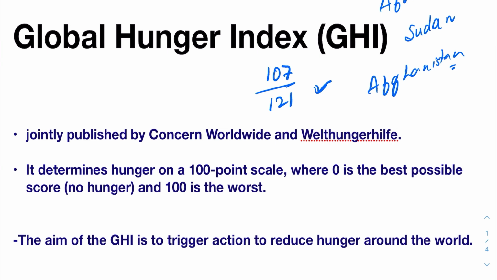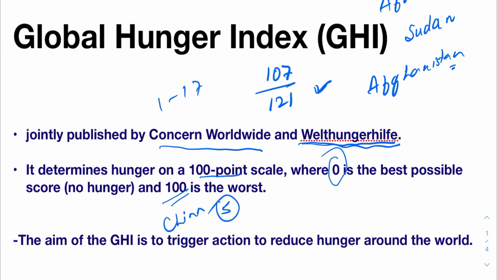It is jointly published by Concern Worldwide and Welthungerhilfe. It is a peer-reviewed annual report which determines hunger on a 100-point scale. 0 is the best possible score and 100 is the worst. China is the only Asian country that has been put among the countries ranked 1 to 17, having a score of almost 5. The aim of the GHI is to trigger action to reduce hunger around the world.